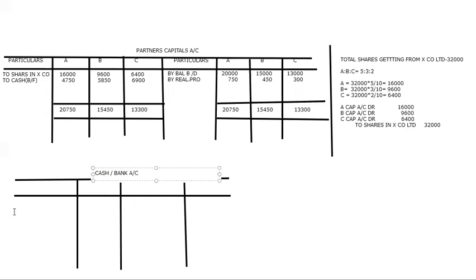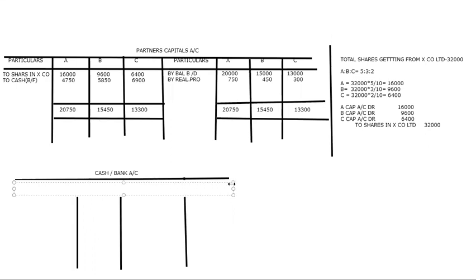Now, as I said already, ma, cash opening balance we will not show here. Why? Because in the realization already we have taken into account. So that's why separately again we will not prepare it a second time. We should not post the balance sheet items double time, no. So that's why already one posting has been completed. So I'm not taking it once again here. I'm going to post only those things which have been occurring in the other accounts, means either in the realization or in the partner's capital.